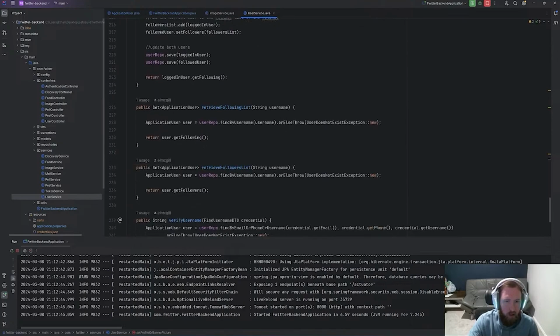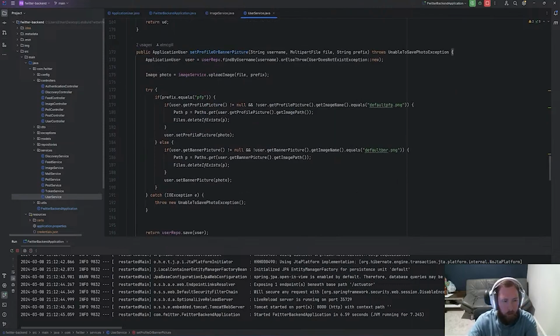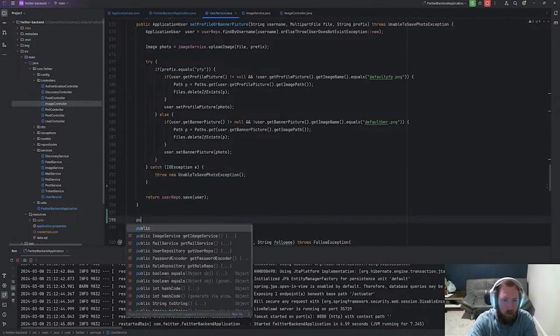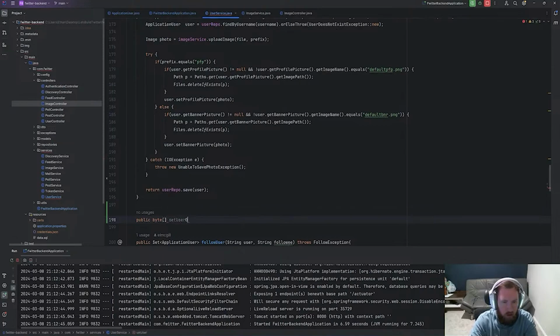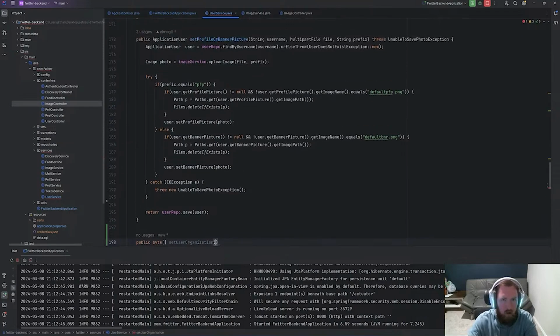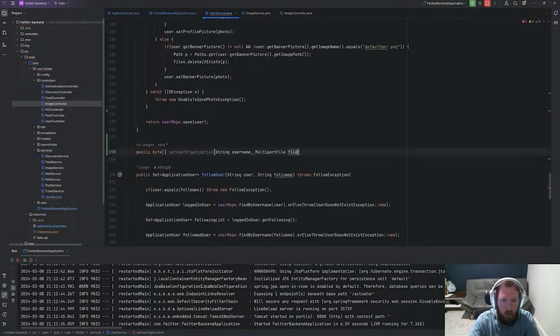So let's go ahead and maybe set up a banner, not a banner picture, but whatever it's called, organization. Let's say public, and we'll say byte array. And this will be set user organization. And this will take in, I guess, the multi-part file. We might also need the username, because I think that's typically what we've been searching by. So it's a string username, and then we'll also bring in this multi-part file. We're not going to put a prefix on this. We'll just name it like org dash or something.